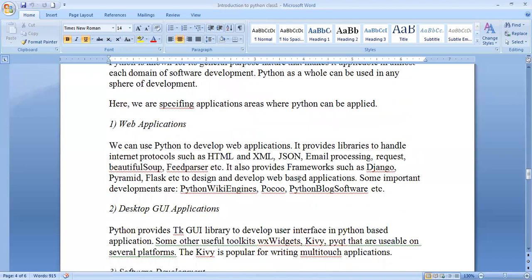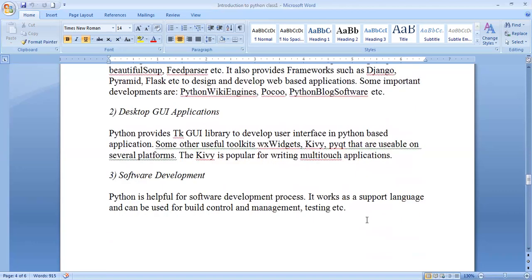Python development can be based on web applications, and the next one is desktop GUI applications. So the graphical user interface is also given highest priority to work on the platform, and for this these are the names of the libraries, and multi-touch applications. These are nothing but names. No need to understand, just know the names, that's it. And software development: already you know what software is, a set of instructions to execute a specific task.